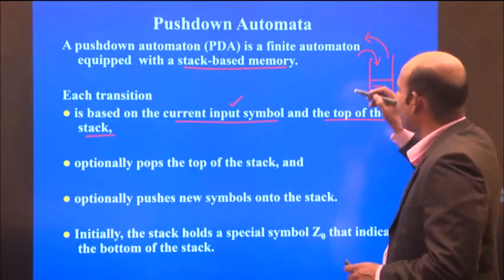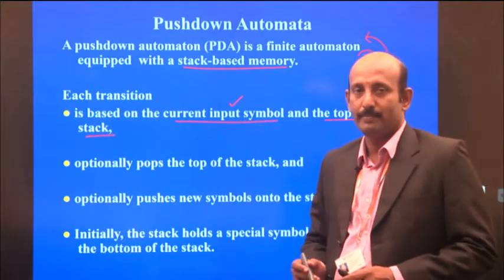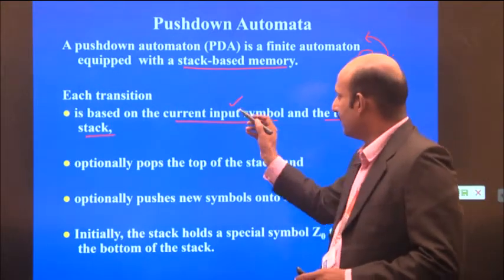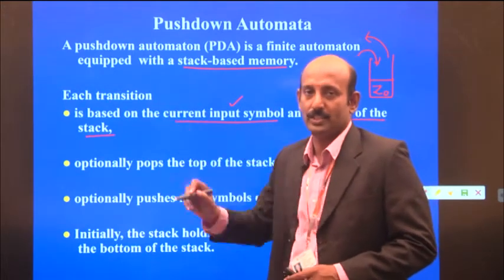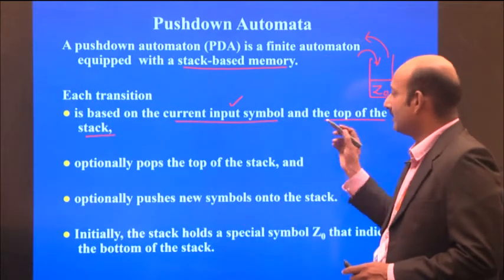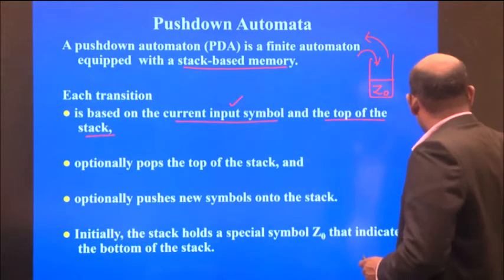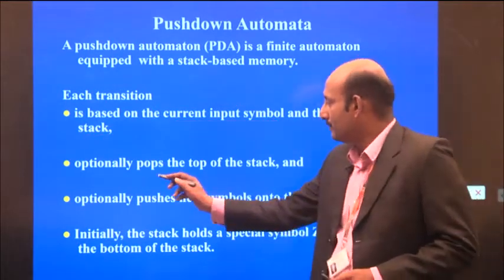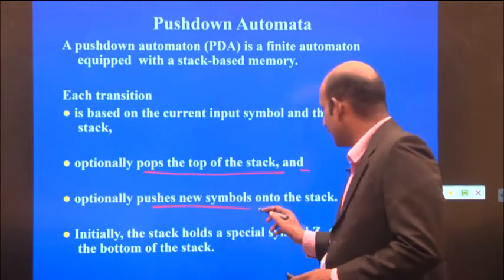So there are two operations, push and pop. The transition is based on the current input symbol and the top of the stack. Next, optionally, it pops the top of the stack and pushes new symbols onto the stack.